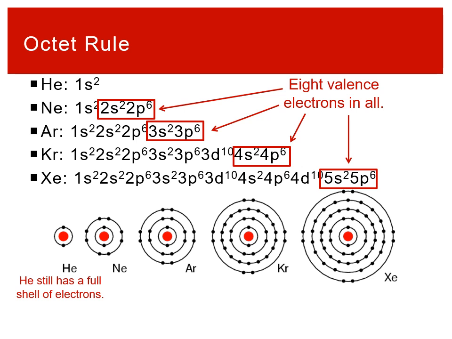There is one exception to this. That's helium, where helium only has 2 valence electrons. That's why it's an octet rule and not the octet law. So helium only has 2 electrons, but you'll note it still is a full shell. The n equals 1 shell where helium has electrons, there is no p subshell to fill up, right? So you don't need those extra 6 electrons. Helium doesn't follow the letter of the rule of having 8 electrons, but it follows the spirit of it, to have those 2 electrons in its valence.